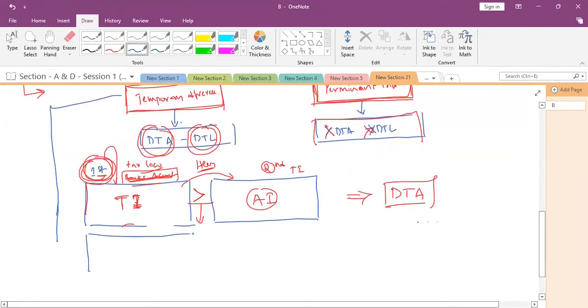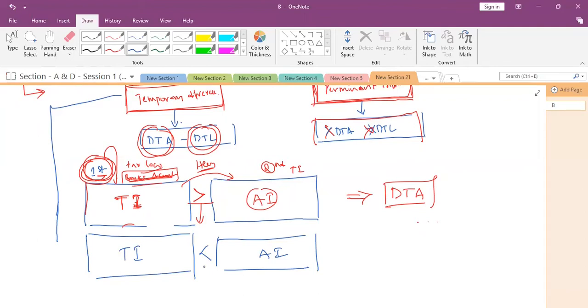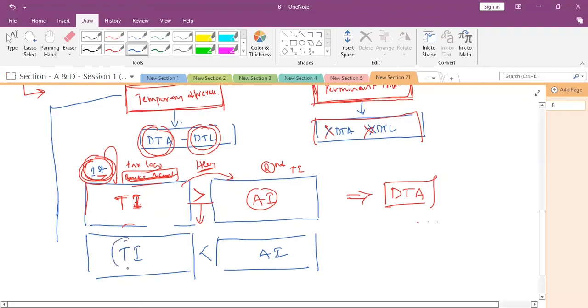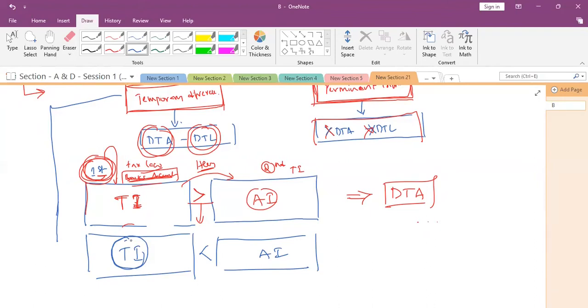So now another point: taxable income is recognized later, but we first recognized it in the accounting income. So now accounting income is more, taxable income is less. So this is a deferred tax liability. Taxable income is today less, tomorrow it will be more. That means the liability is generating. We need to pay tax on that particular income in future.